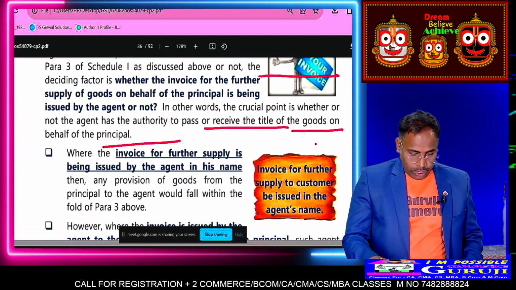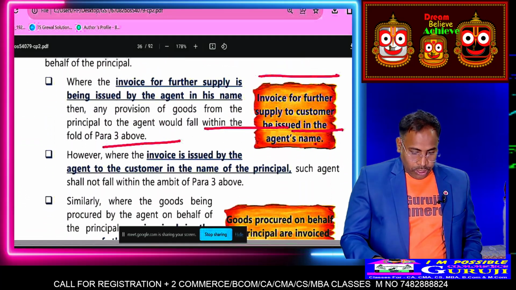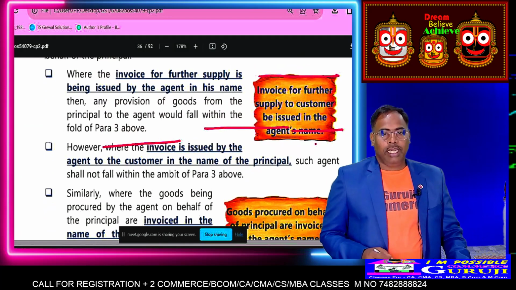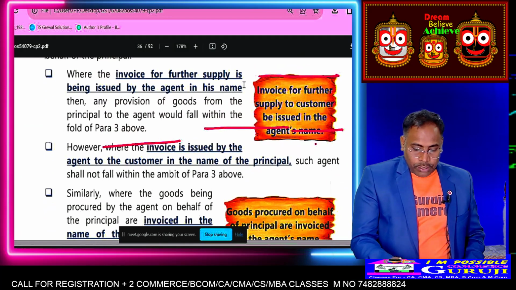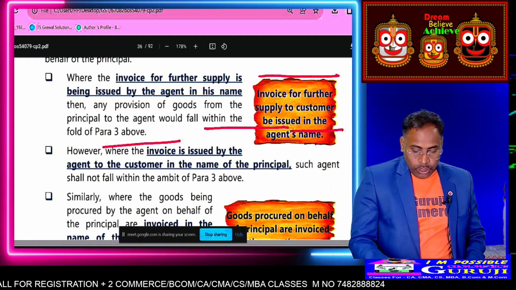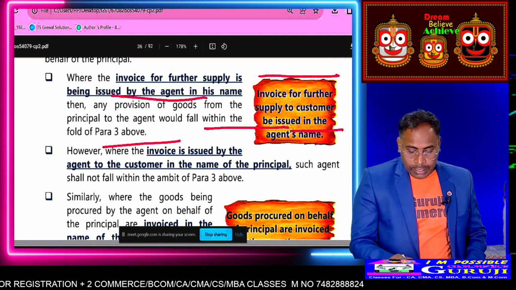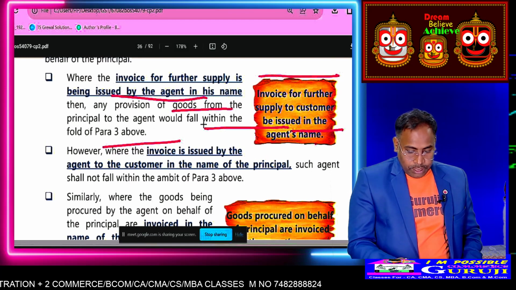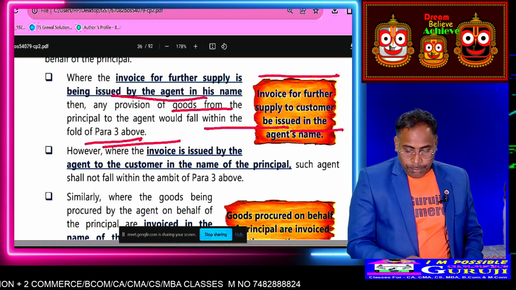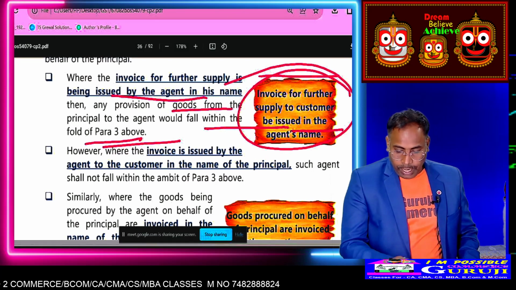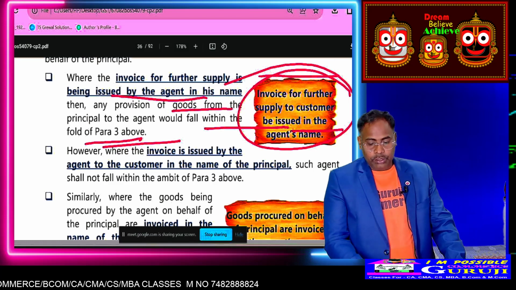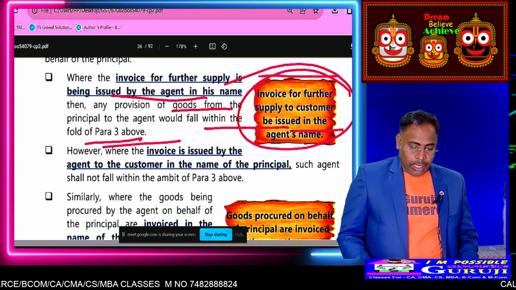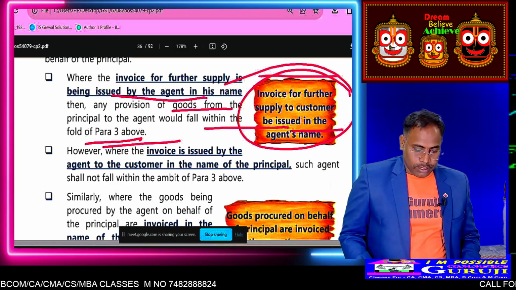Here you can see the example. Invoice for further supply of goods being issued by the agent in his name, then the provision of section is applicable from the GST. Here the invoice is supplied to the consumer by being issued in the agent's name, then it is supply.